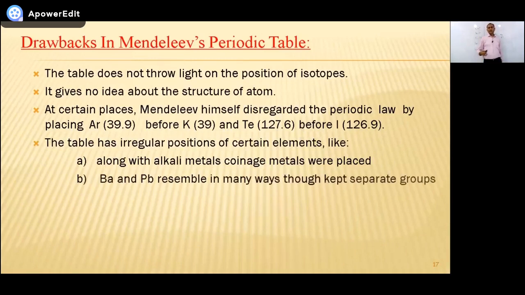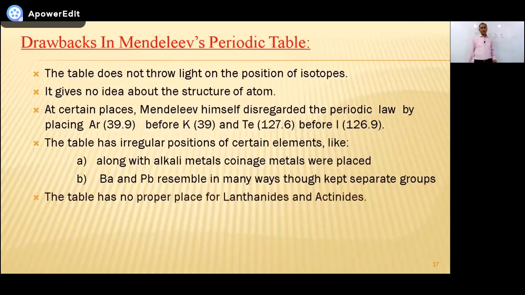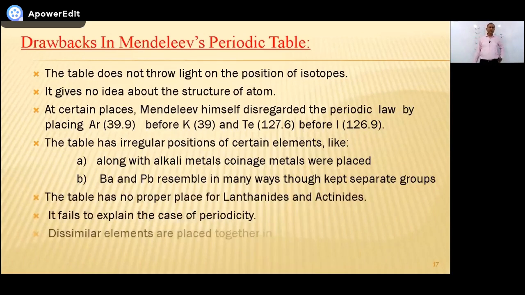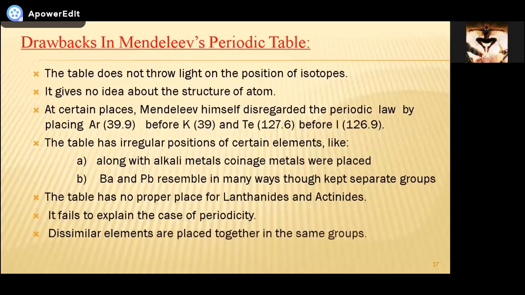And the same is true for different natural elements: alkali metals, lithium, sodium, potassium are kept with coinage metals. Coinage metals means metals which are used in making coins, like gold, silver, copper, etc. It has no proper place for lanthanides. And what is the reason for all this? He couldn't answer.